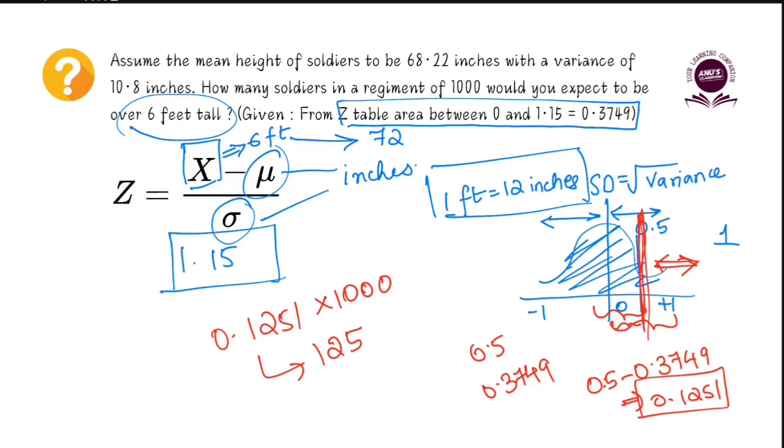Understood? I hope you understood how you can solve it. I am going by the assumption that you know how to figure out the area and all those things. I'm just giving you an overall picture of how you can put this into action. Please make sure you do the calculations yourself and confirm if whatever I have given you is right, because that way you will understand if you are actually clear about the concept or if there is any gap.